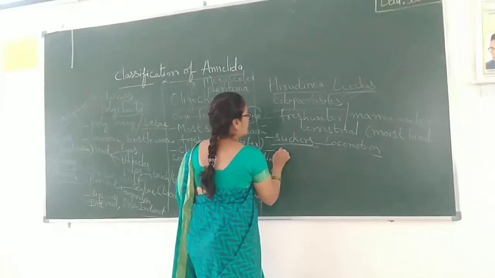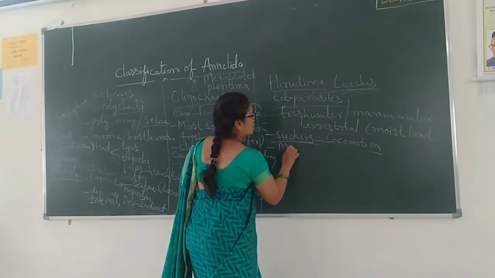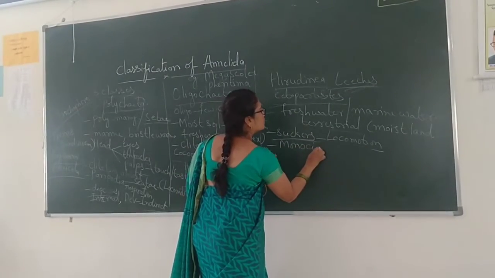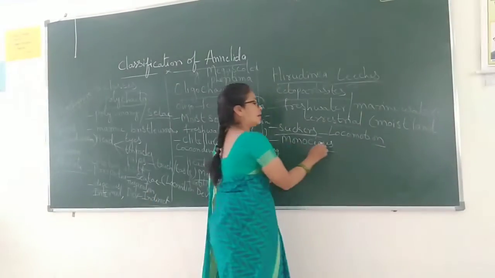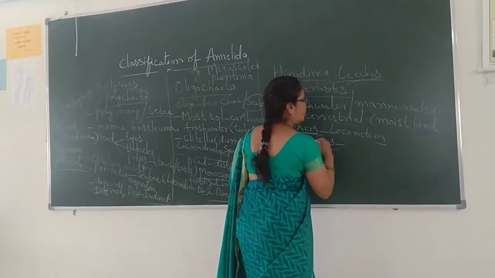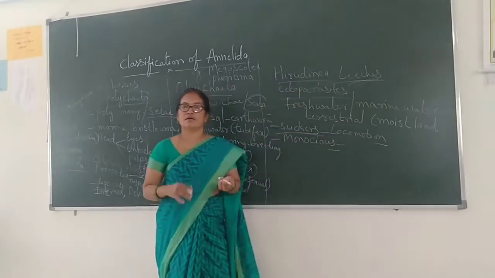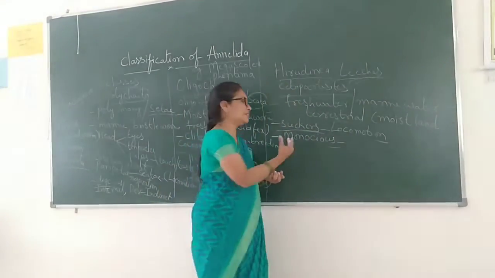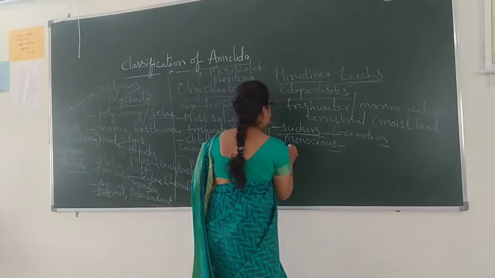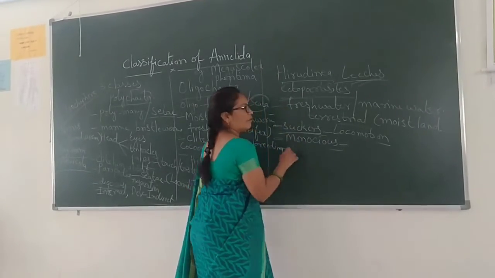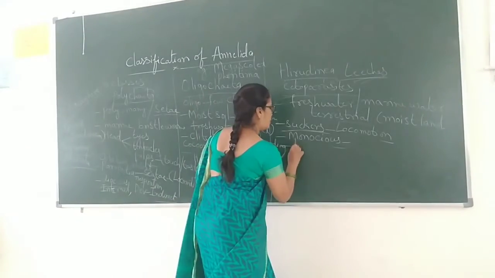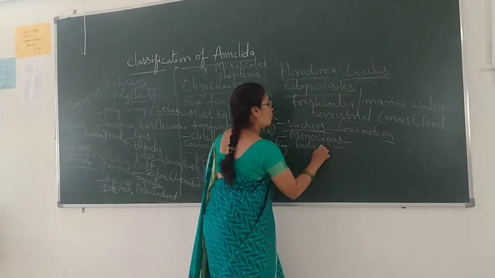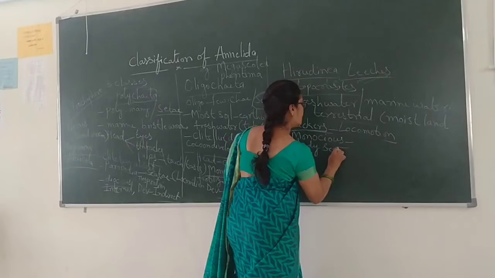And in them they are monoecious. Both the male and female sex organs are present in the same individual. In them the body is segmented.